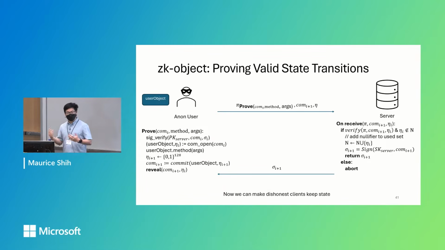So this is a very powerful scheme because it allows anonymous users to prove states without revealing anything about themselves, and then mutate it to some new state. So with this model, we can now let dishonest clients keep state because they can't mutate it in a way that's not allowed.